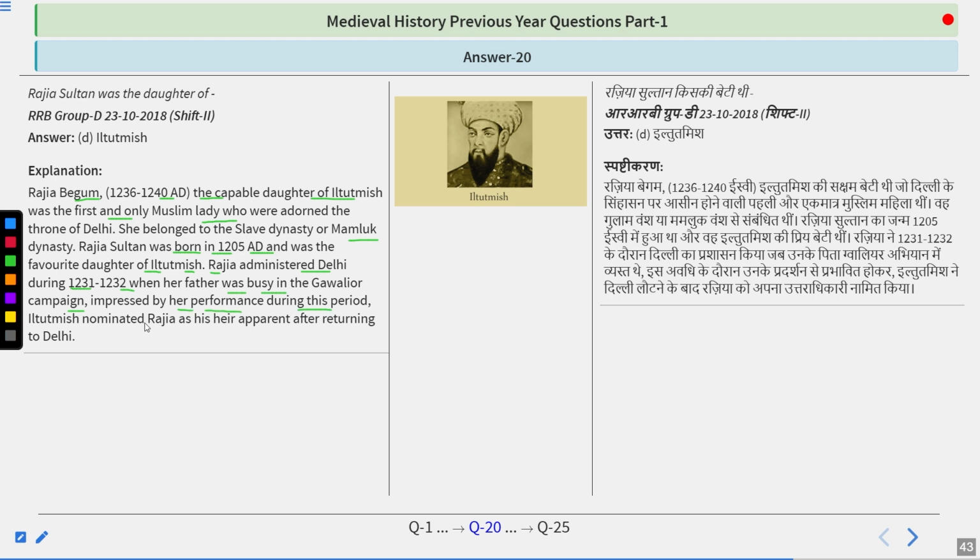Impressed by her performance during this period, Iltutmish nominated Razia as his heir apparent after returning to Delhi. Later, in 1236, Iltutmish died because of the remorse that he had because his elder son died. After his death, Razia Sultan rose to the throne. And she was opposed by the Turkan-i-Chihalgani.